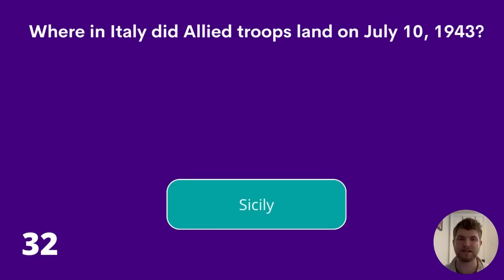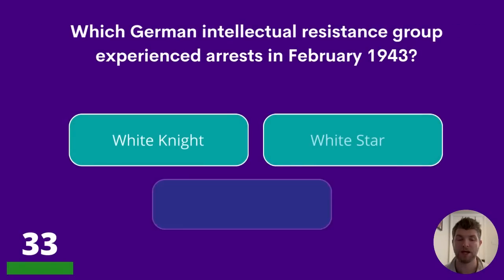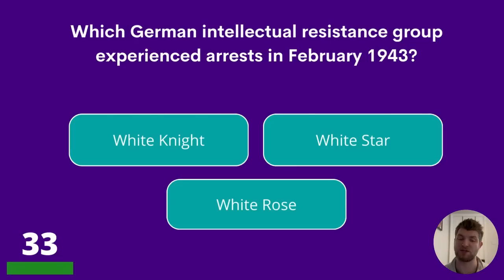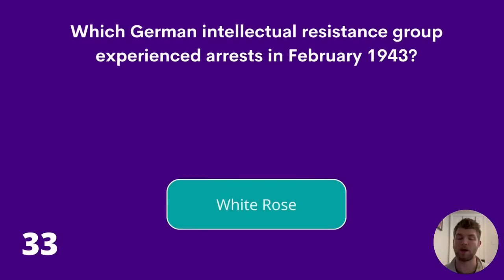The answer is Sicily. Question 33. Which German intellectual resistance group experienced arrests in February 1943? White Knight, White Star, or White Rose? The answer is White Rose.